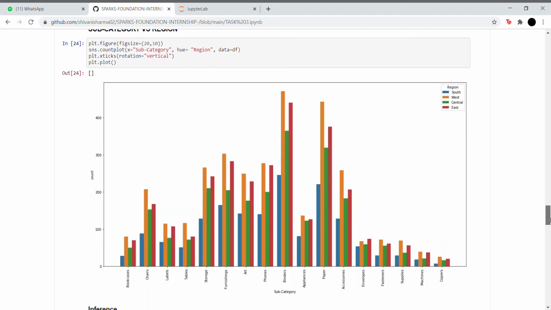Then we have a subcategory versus region. So after looking at this, what we realize is that binders are the most widely sold products, followed by paper and furnishings. Copiers and machines are the least sold, and the West region obviously leads in all of them.